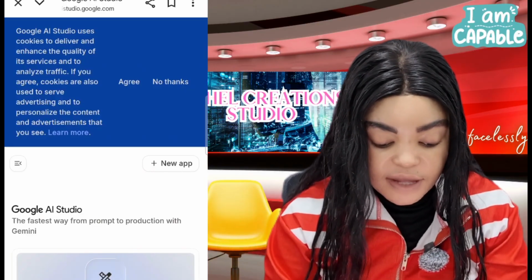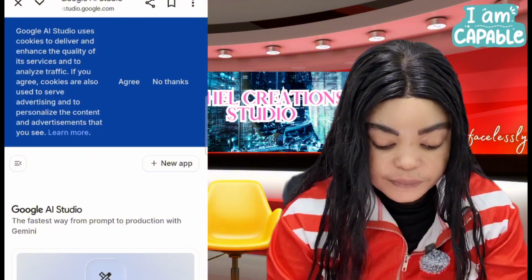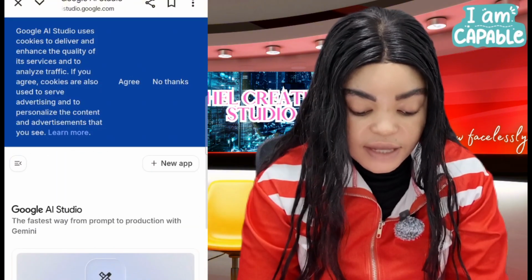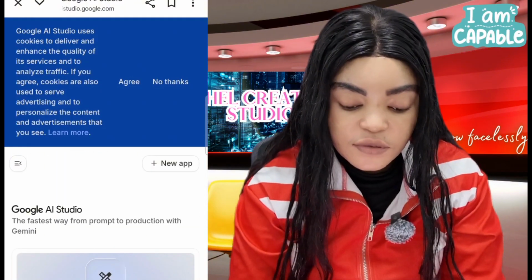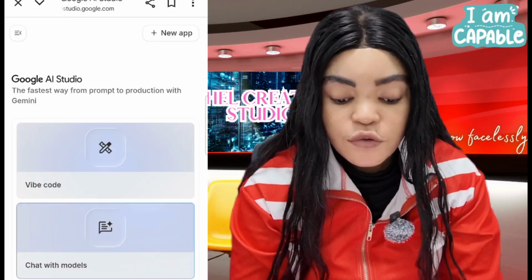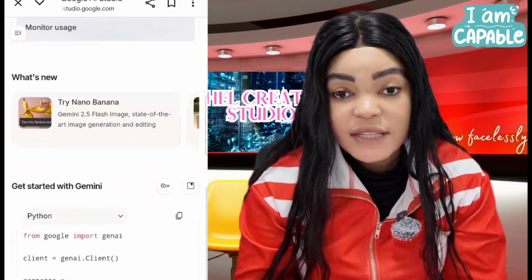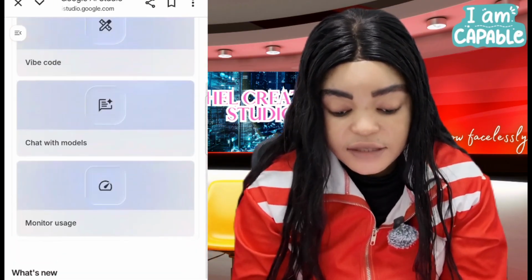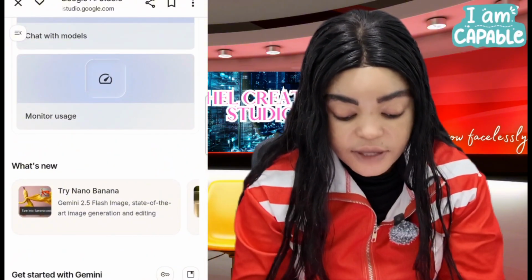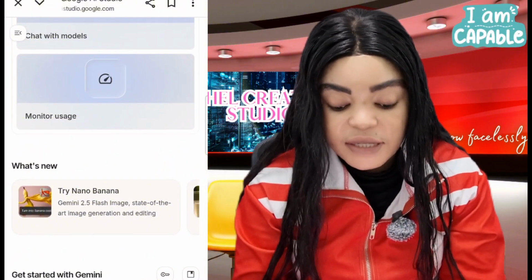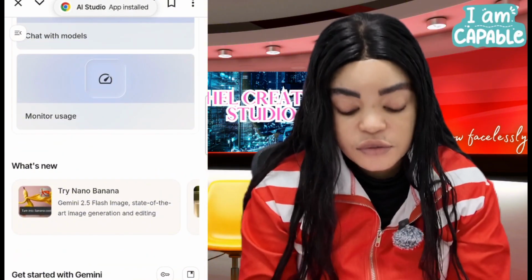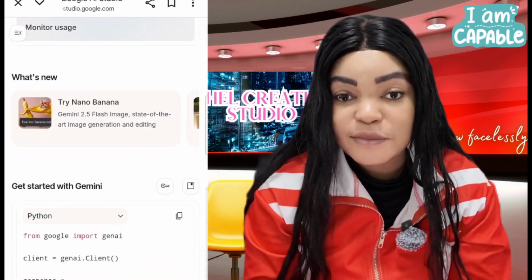When you get to your browser, you type in Google AI Studio. So you're going to find Google AI Studio. This is its logo, so it's going to open. Once it opens, okay. Alright, it's asking me to install Google AI Studio. Let me just go ahead and install it. So normally, right here, we are going to use Nano Banana. Try Nano Banana.